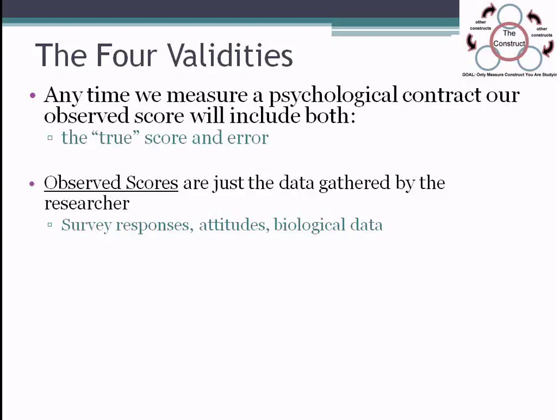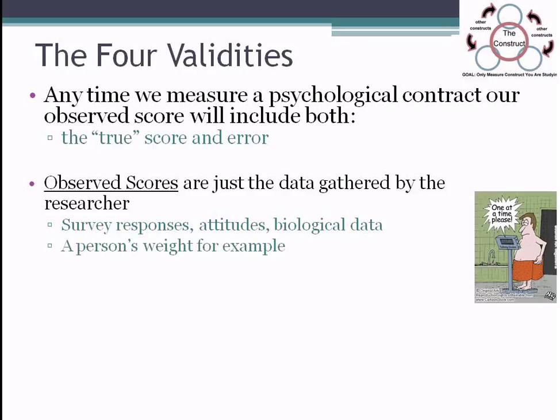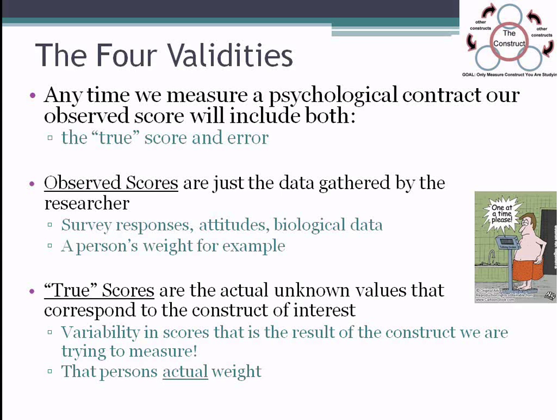Survey, anything like that. Now, or for example, a person's weight. So if I'm doing a study on weight and I have people come into my lab and get on a scale, that weight that I get for each participant would be the observed score. But within that observed score, there are two components to that observation. There's the true score, and then there's error, right? The true score you can think of being like the actual person's depression or their actual weight. Variability in that score that's related directly to the construct we're trying to measure.